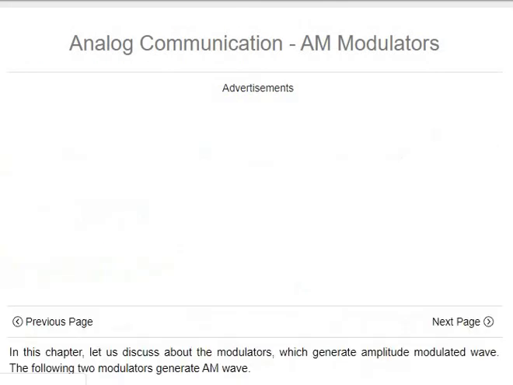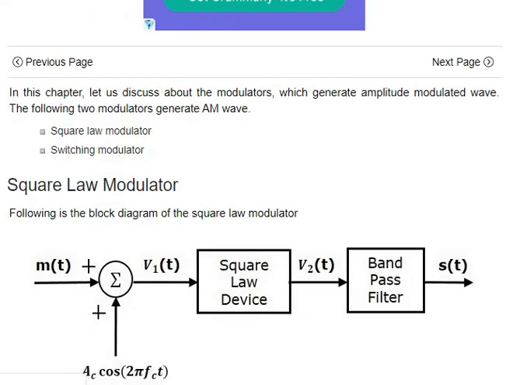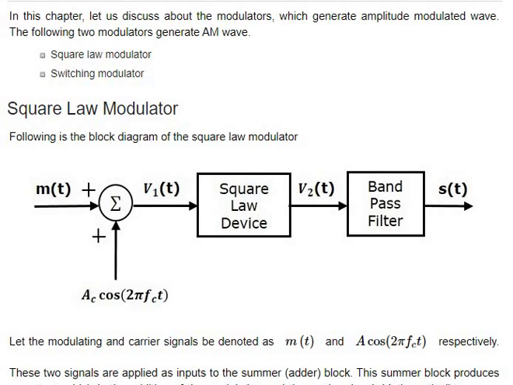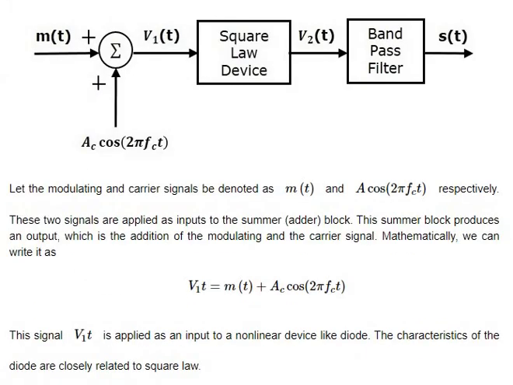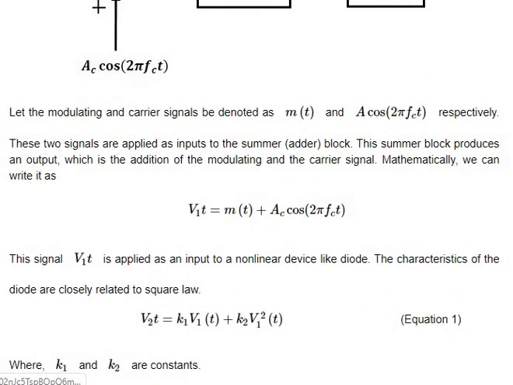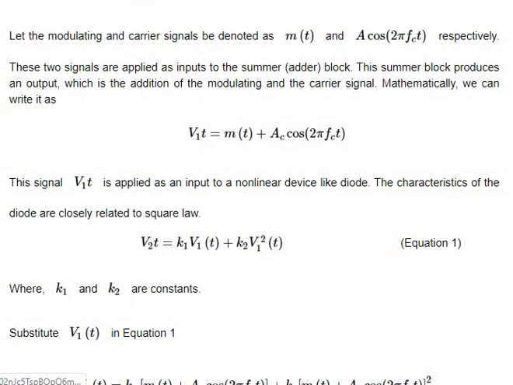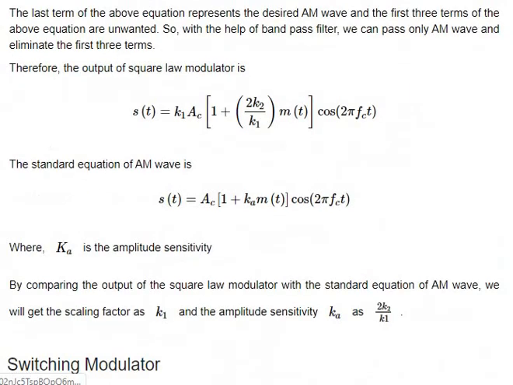So what are the modulators that we are having right now? We are having two modulators: the square law modulator and the switching modulator. A modulator is something which generates an AM signal. The square law modulator takes m of t and gives it to the square law device. The square law device is a basic device which generates the AM signal. This is a big one, and you need to definitely remember this equation. V2 is equal to K1 V1 of t plus K2 V1 square of t. V1 is m of t plus the carrier; you need to substitute it in and you'll get the equation in a different form.